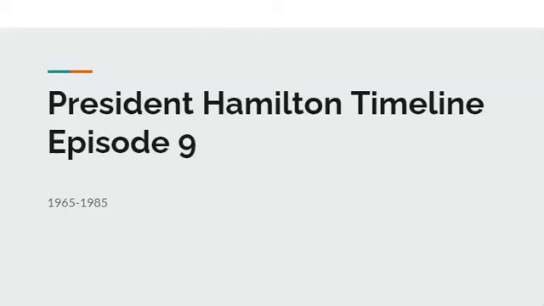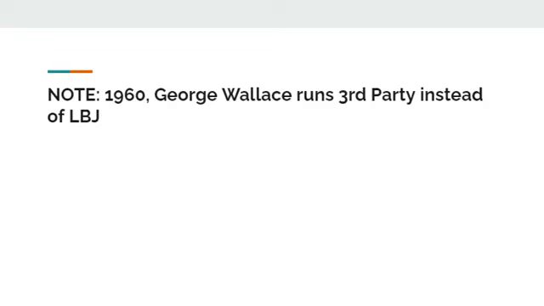Today we're doing the President Hamilton Timeline, Episode 9, going through the years of 1965 to 1985. Starting it off, we do have one note. In the 1960 election, instead of LBJ running, we're just going to have George Wallace run.